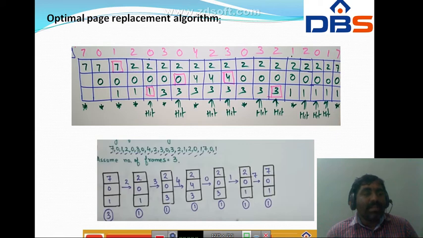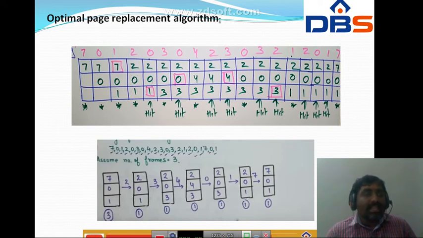Again the CPU is demanding page number 0. After 7 we have 0. This is also a page fault, because initially the main memory is empty. The CPU is demanding page number 0, and if it is not in primary memory, then we say it is a page fault. Next, the CPU is demanding page number 1. 1 is also not there, so this is also one page fault. So here 7 0 1, and the main memory is now full.